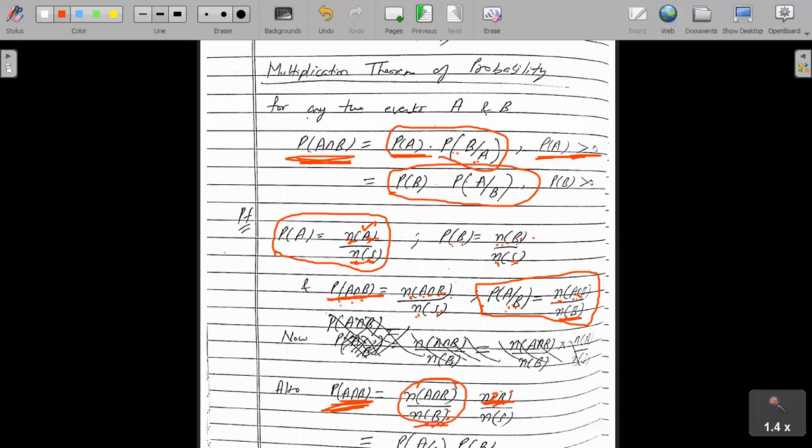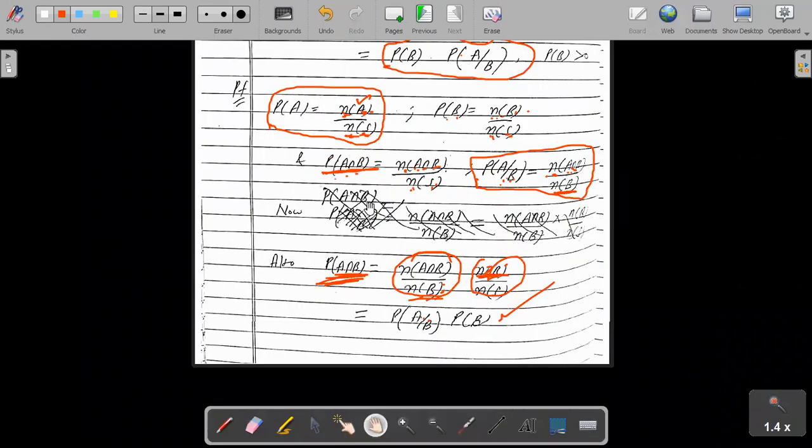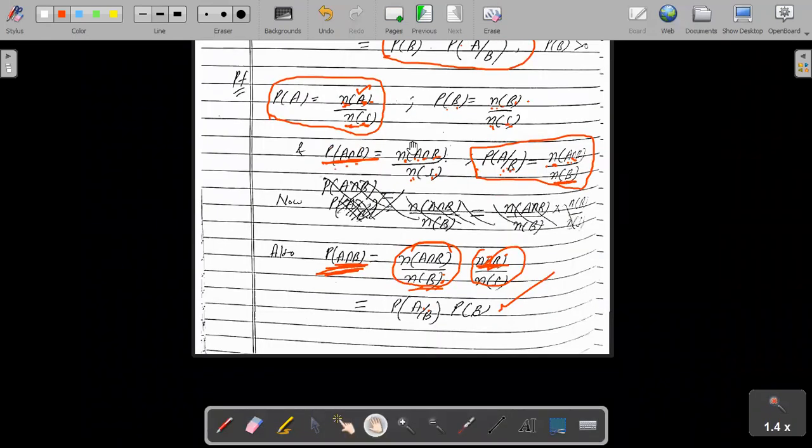So what is this first case? This is nothing but probability of A mod B, and what is this? This is probability of B. Just now भी मैंने जो पहले discuss किया था, so you see probability of A intersection B is probability of A mod B into probability of B. Similarly the second case will follow.